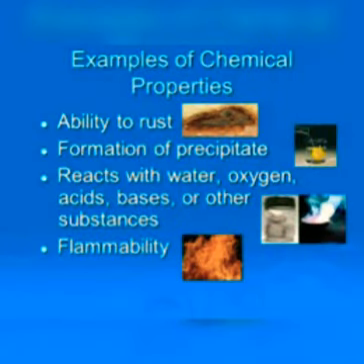Some examples of chemical properties are ability to rust, formation of precipitate, reaction of substances with water, oxygen, acids, bases, etc., flammability. So, chemical properties are those properties that cannot be seen with our naked eyes. In such properties, a chemical reaction takes place and some changes will take place to the material.